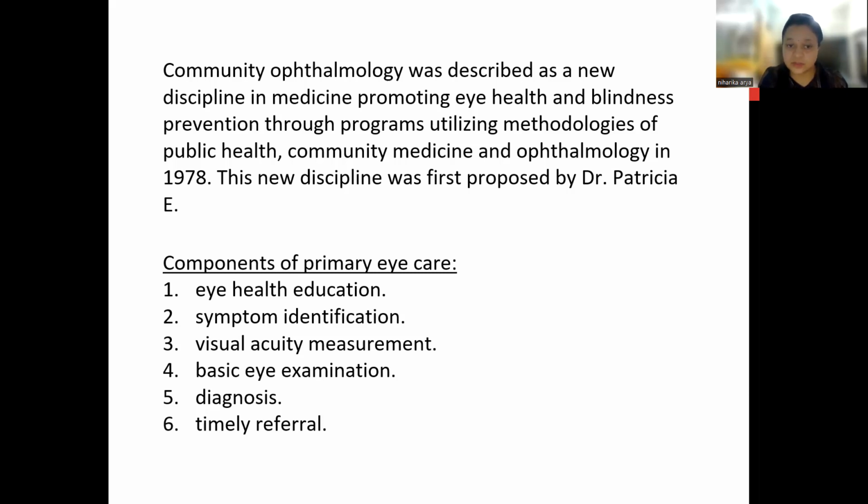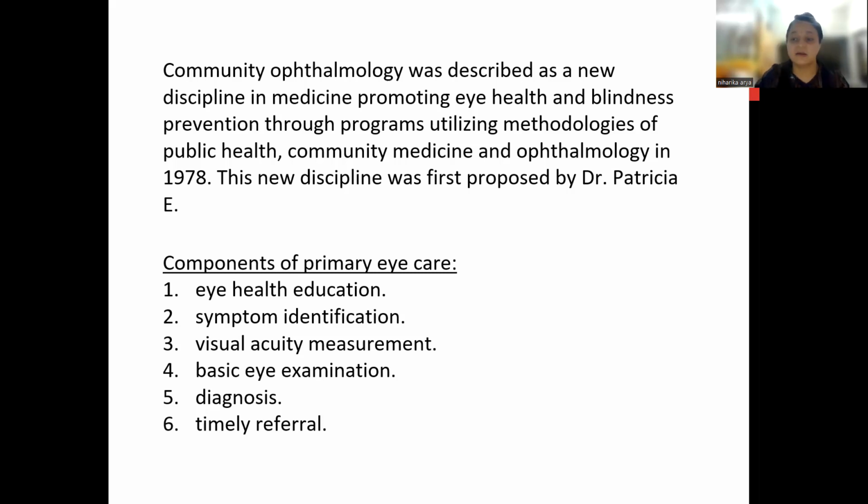Second, we have also discussed the different components of primary eye care. So the components of primary eye care are: first, eye health education; second, symptom identification. Third is visual acuity measurement. Fourth is basic eye examination, diagnosis, and timely referral. So these are the primary components of primary eye care.